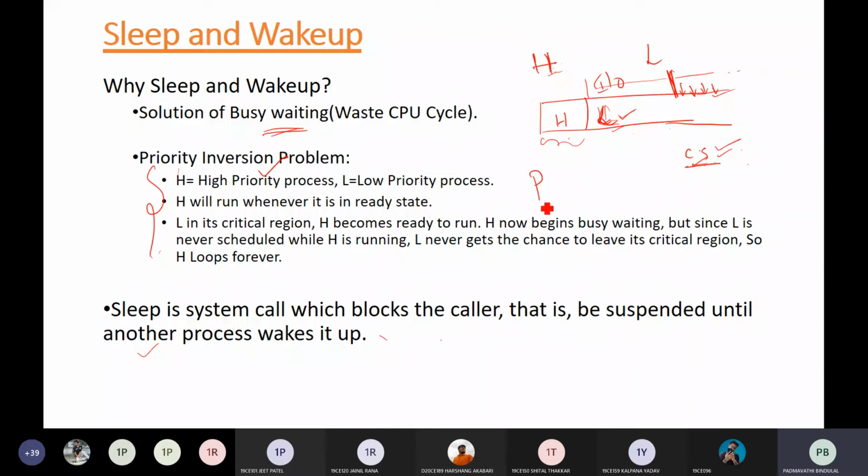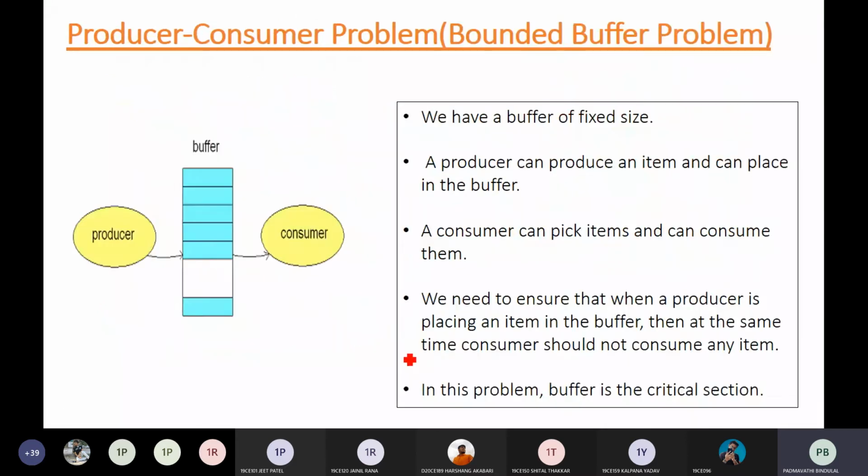If you have processes P1 and P2, and P2 is continuously checking a particular variable, you can put P2 to sleep, and whenever the resource or shared variable is available for P2, you can just give a wake up call, and P2 can wake up and continue its execution.